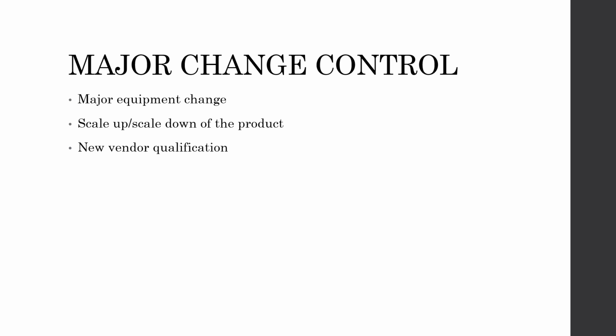Major change control. Major equipment change, scale up or scale down of the product, new vendor qualifications. Whenever there is a change in the equipment which has an impact upon the quality of the product, and that would have an impact upon the yield of the product as well, such cases can be considered a major change.